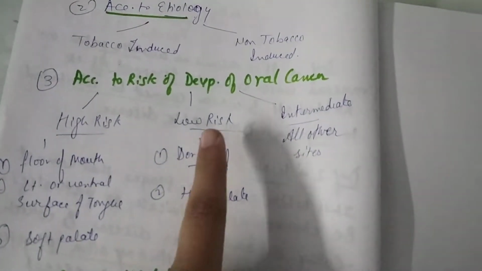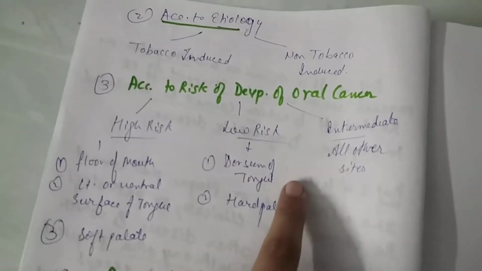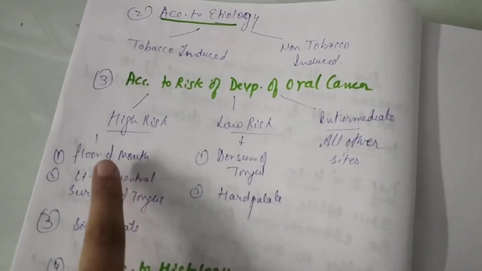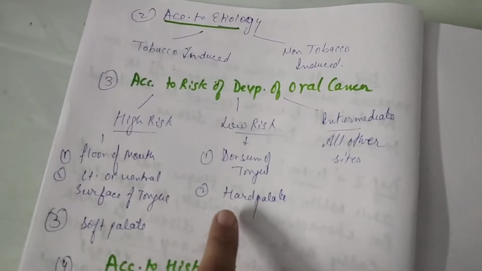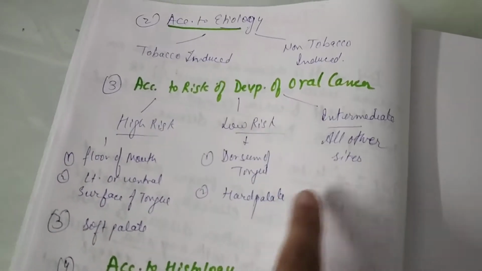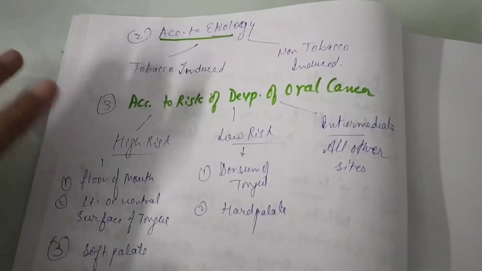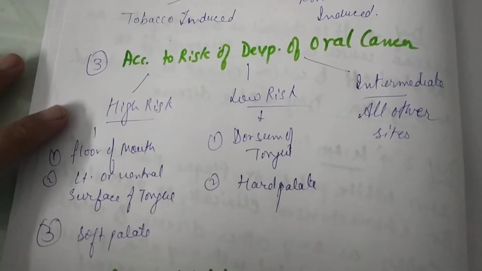Then comes the low risk site, comparatively less vascularized, but yes, it is also dangerous, though comparatively less dangerous as compared to the high risk zone. So it is the dorsal surface and the hard palate. The rest, which are not categorized in these categories, they have categorized as intermediate.